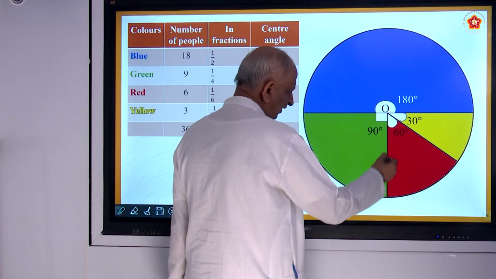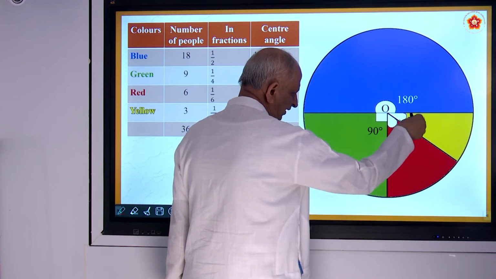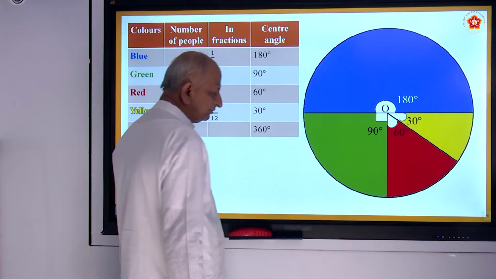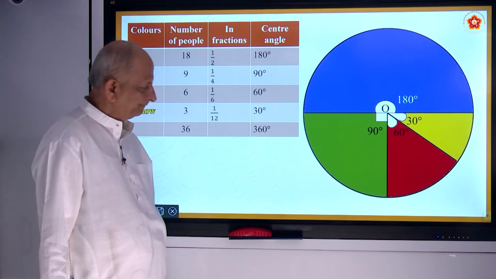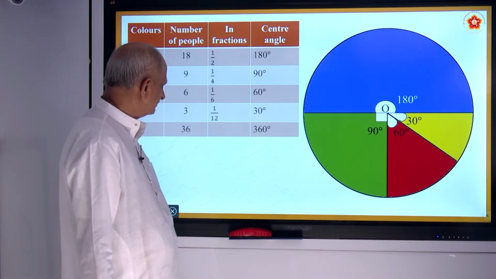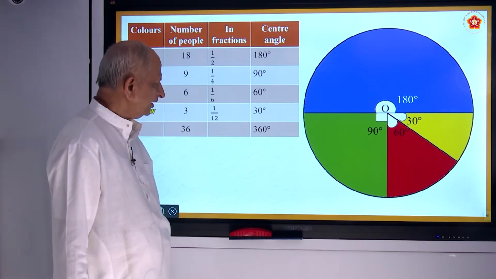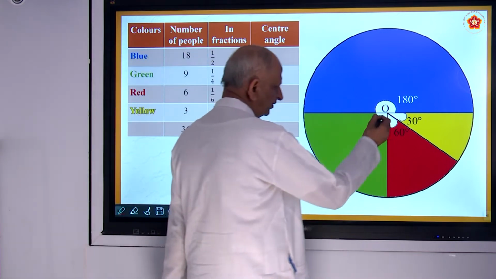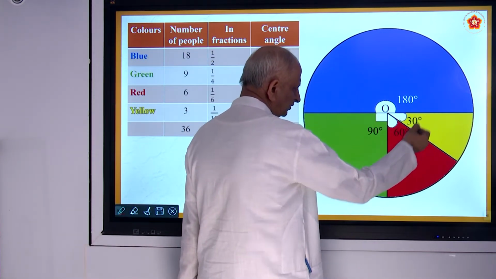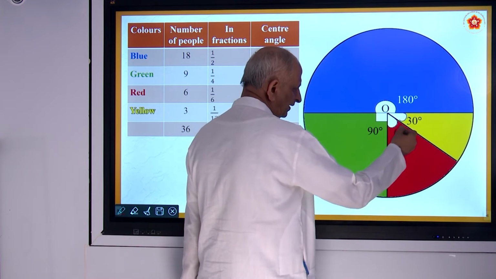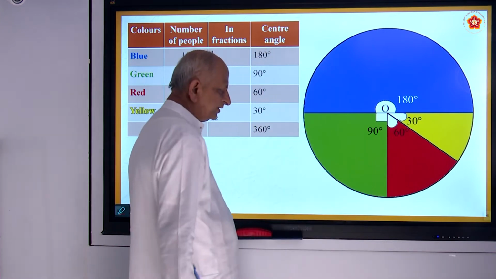So keep the protractor here, make 60 degrees. It's a rough figure, there may be small change also. You can try correctly. That is red color. And yellow color is 30 degrees, from 60 the remaining angle. So here 90 minus 60 is 30, remaining angle is 30 degrees.